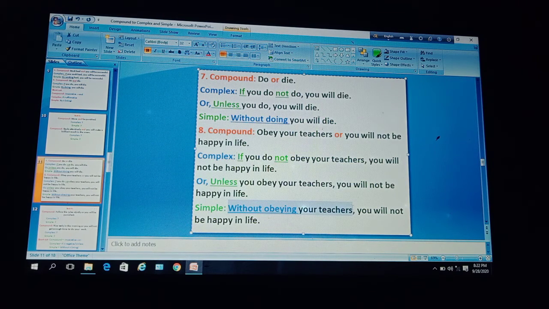So this is the phrase, without obeying your teachers, then use a comma and then use the rest of the clause: you will not be happy in life. So the simple sentence is, without obeying your teachers, you will not be happy in life.